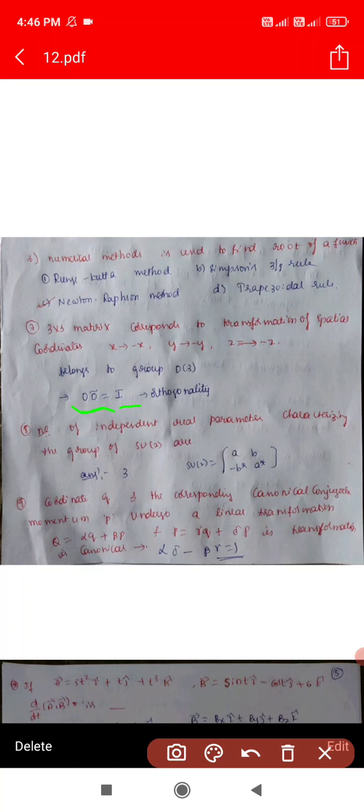Next, the number of independent real parameters characterizing the group of special unitary 2 cross 2 matrices is 3. The special unitary matrix of 2 cross 2 in general form is A, B, minus B star and A star. Here A and B are complex values. So, asking for the real parameters, 3 real parameters will be obtained in the special unitary group of 2 cross 2 matrices.